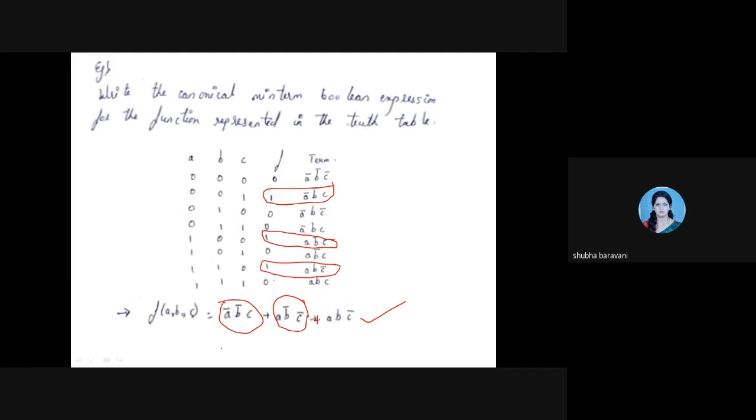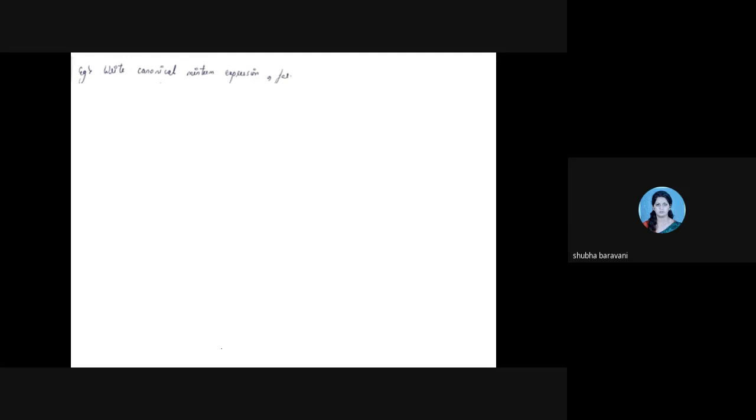Have you all completed this? Yes, ma'am. Okay. So next, write the canonical min term expression for this.